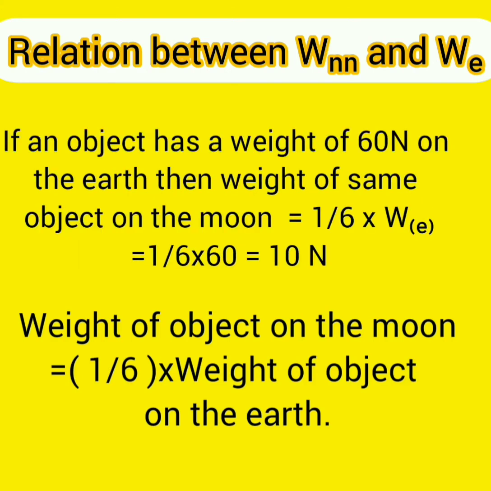So, if an object has a weight of 60 Newton on the earth, then weight of the same object on the moon equals 1 by 6 into weight of object on the earth. That equals 1 by 6 into 60. That is equal to 10 Newton. So, weight of object on the moon will be 10 Newton. Okay. Thank you.